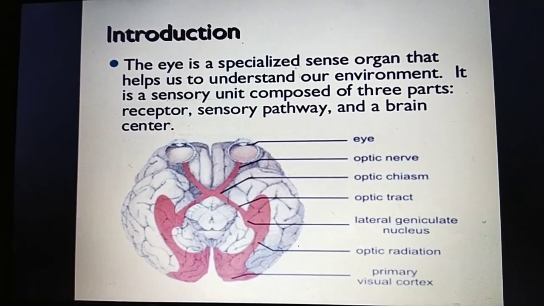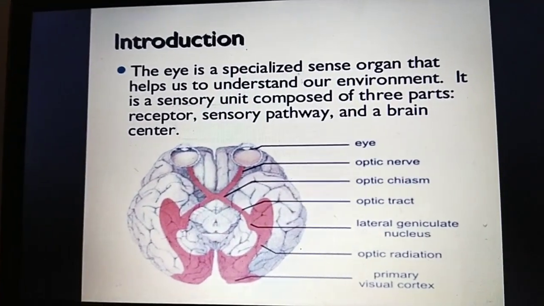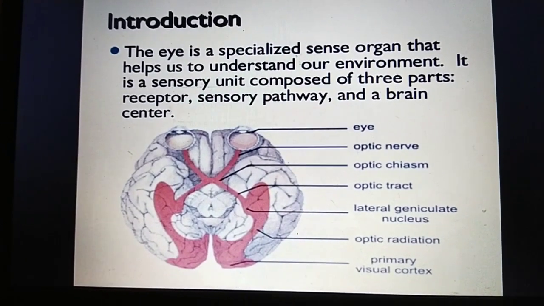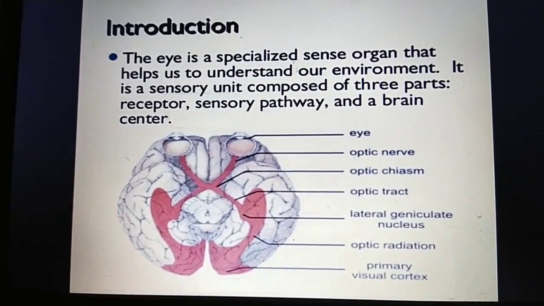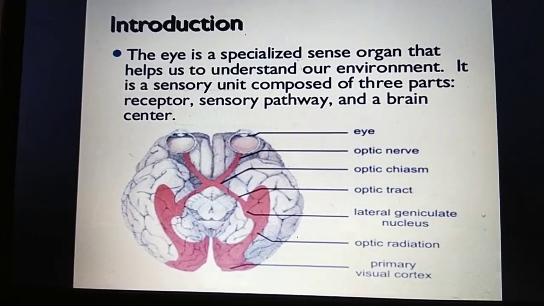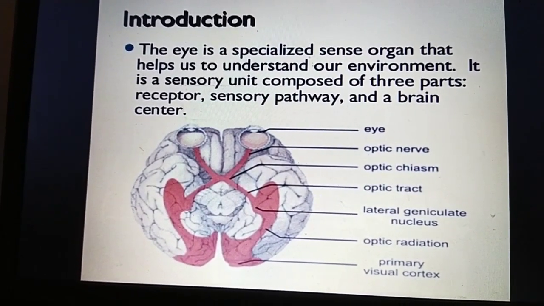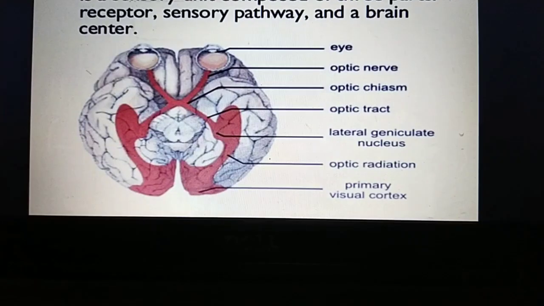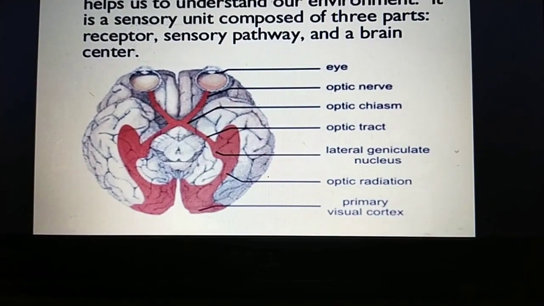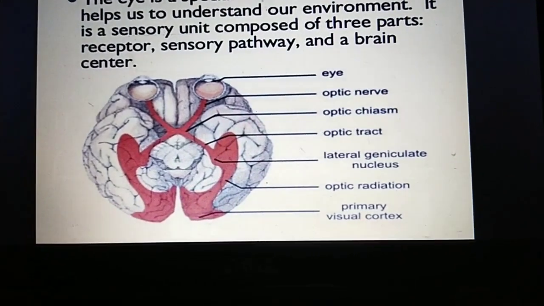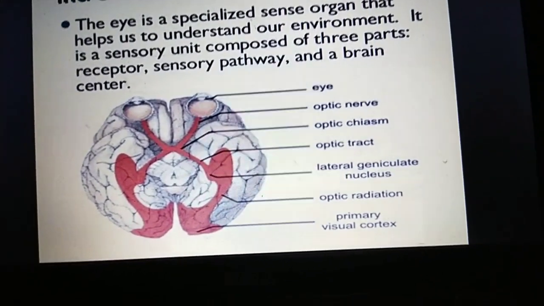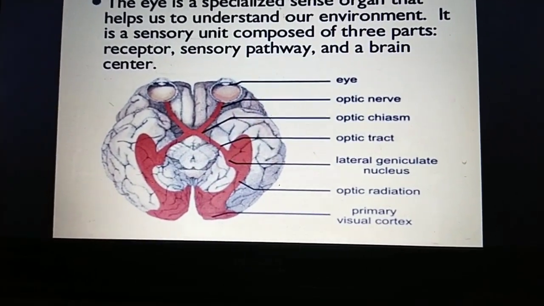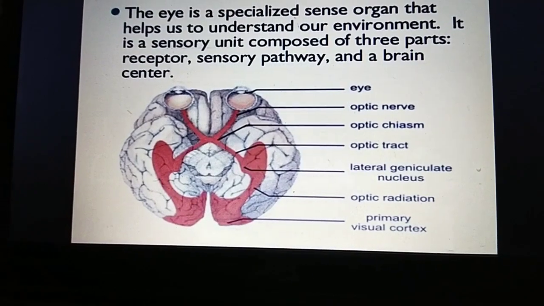In the receptor, you can say the eye first, then the optic nerve. The right and left optic nerves unite and cross at the optic chiasma, then the optic tract, then the lateral geniculate nucleus, then the optic radiations, then the primary visual cortex.